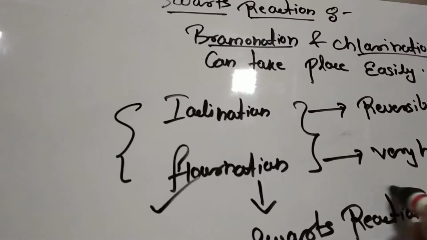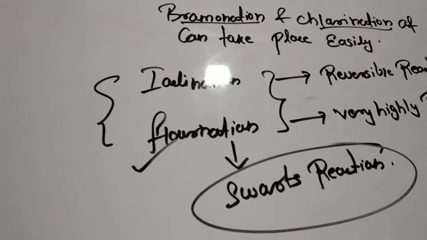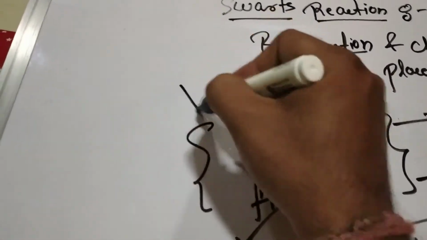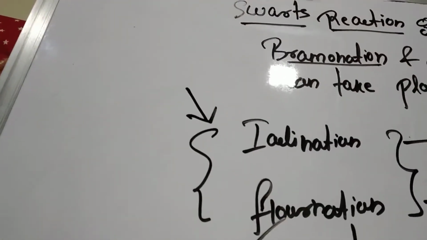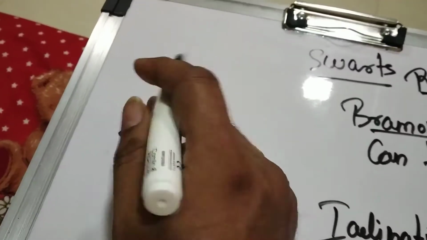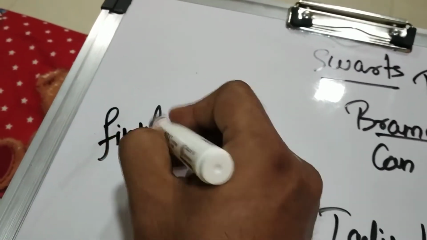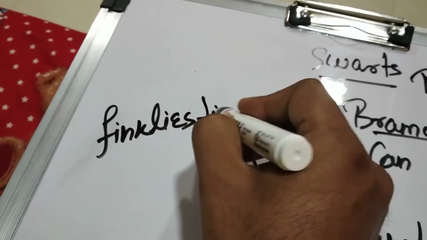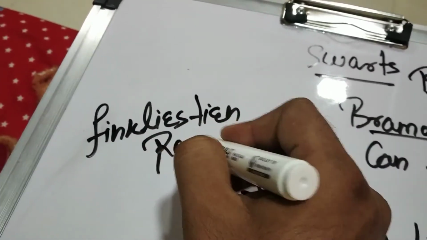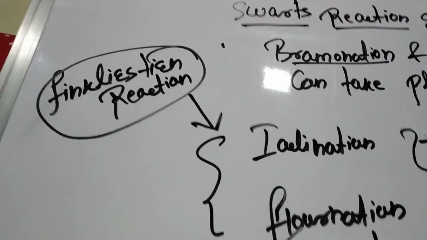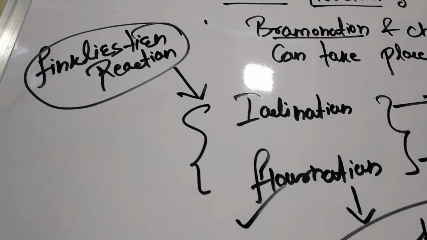Remember, my dear students, for fluorination of alkanes, we'll be using the Schwartz reaction, and for the iodination of alkanes, we will be using the reaction called the Finkelstein reaction. We have just seen the Finkelstein reaction in the last lecture.